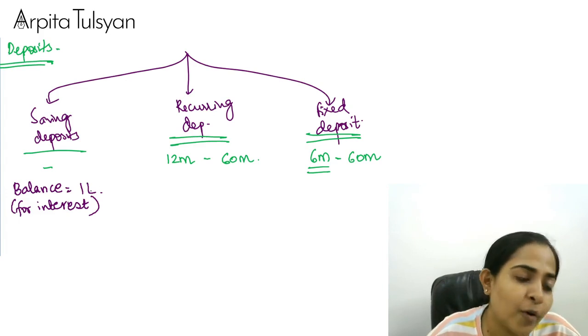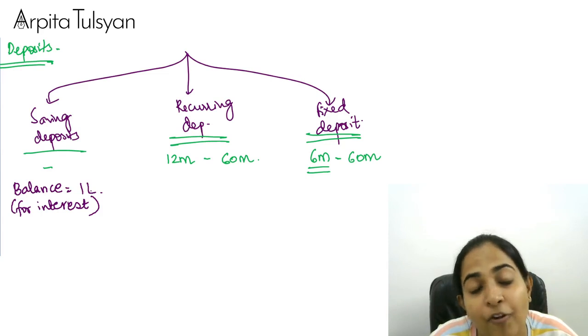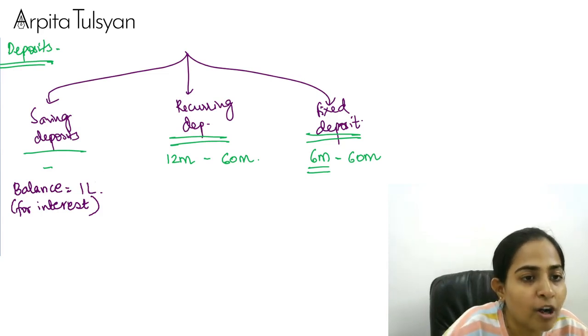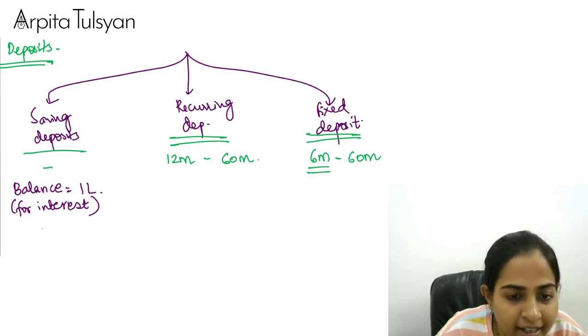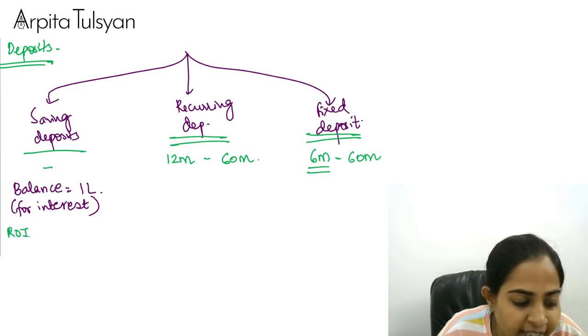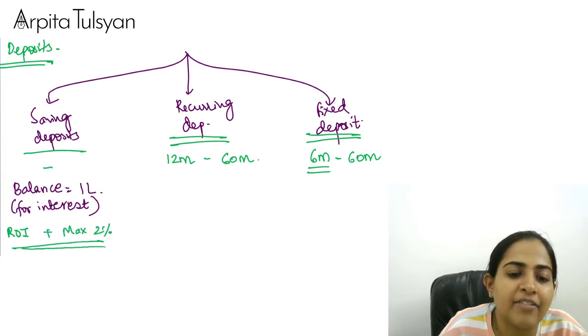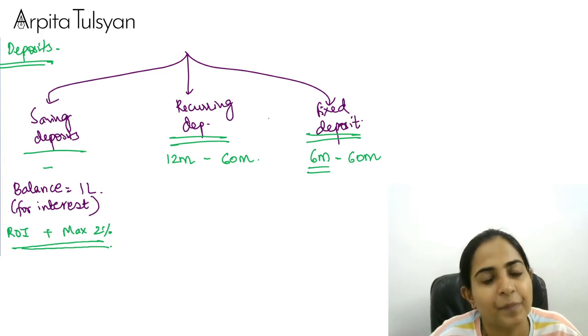Okay, so adverse for us and favorable for the Nidhi company. Right? And the rate of interest is whatever you get from the nationalized bank plus maximum 2%.